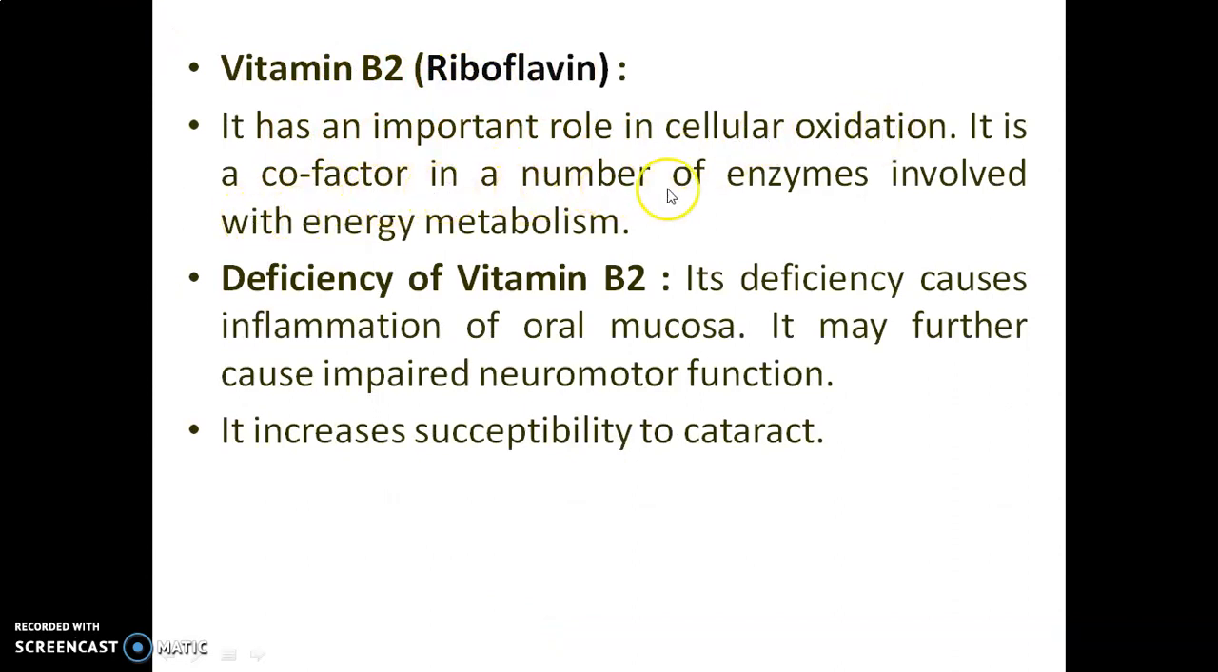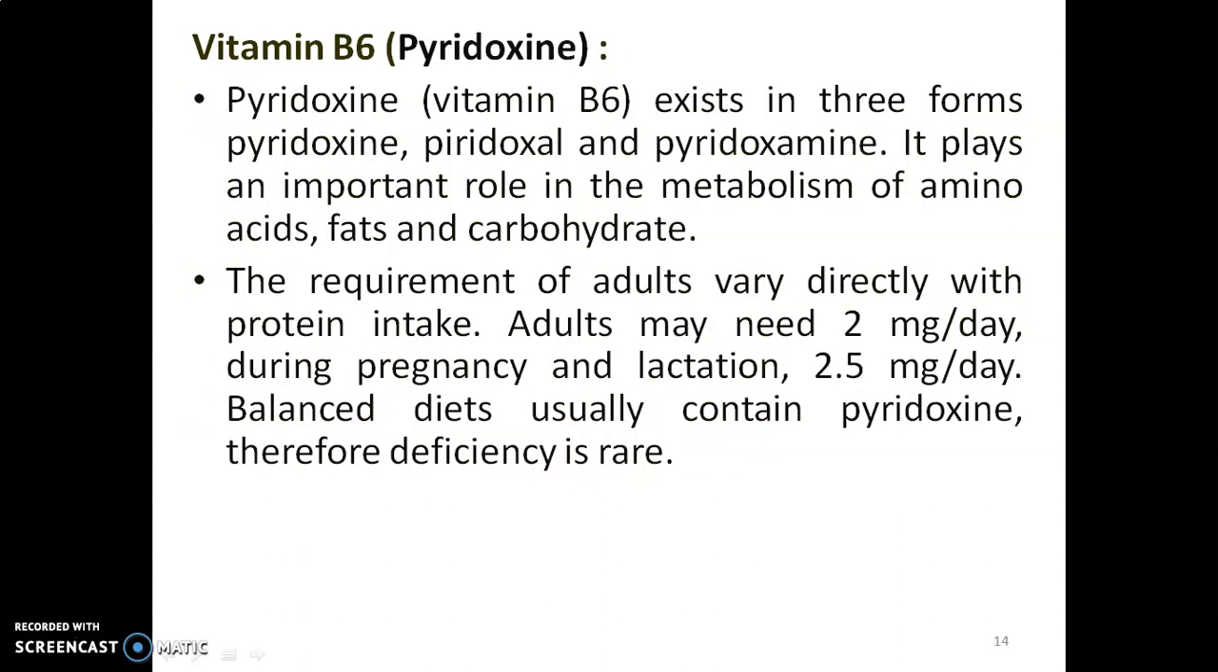Vitamin B2, riboflavin, has an important role in cellular oxidation. It is a cofactor in a number of enzymes involved with energy metabolism. Deficiency of vitamin B2 causes inflammation of oral mucosa. It may further cause impaired neuromotor function. It increases susceptibility to cataract.